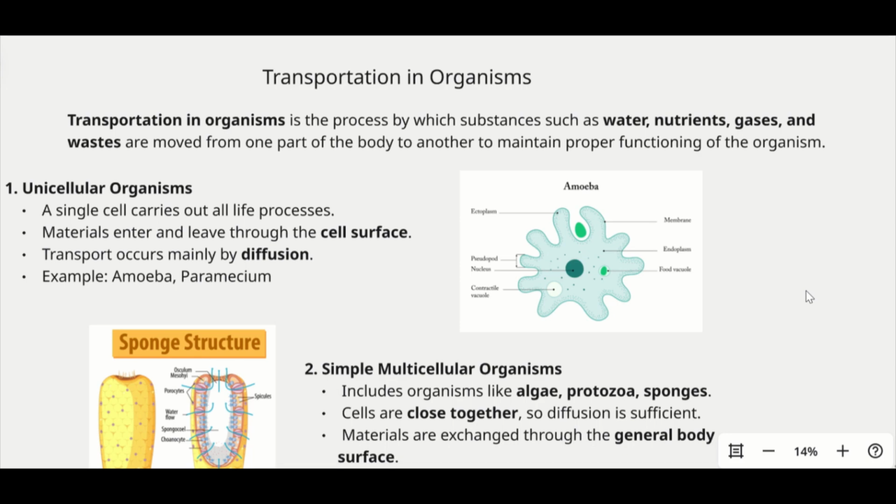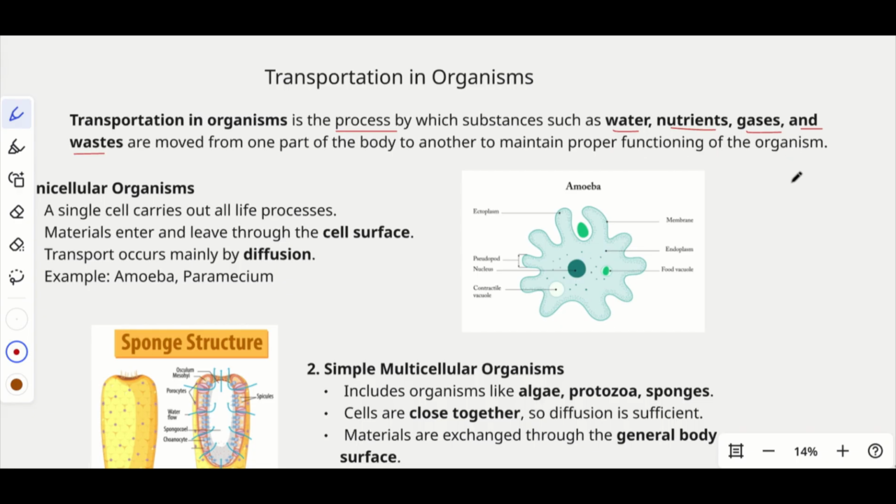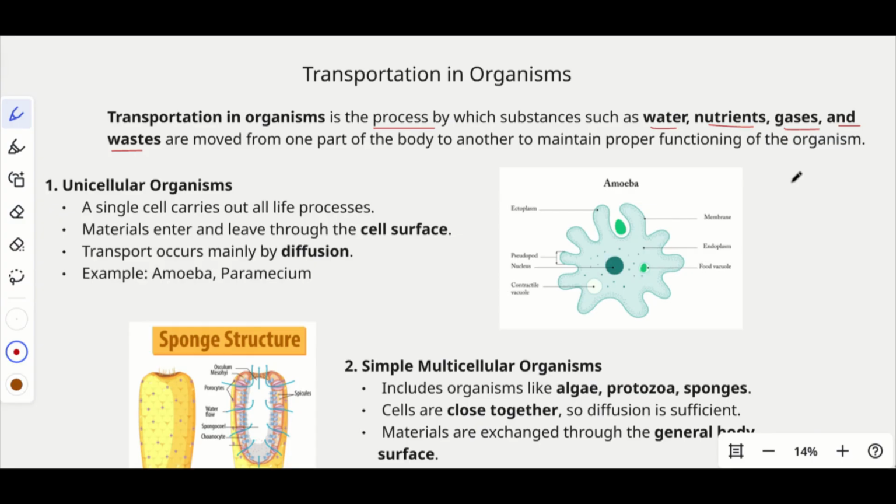Hi, let's learn about transportation in organisms. So basically, what do we mean by transportation? Transportation is the process by which substances such as water, nutrients, gases, and wastes are moved from one part of the body to another to maintain proper functioning of the organism. So basically, it is the movement of water, nutrients, gases, and waste across the body, right?